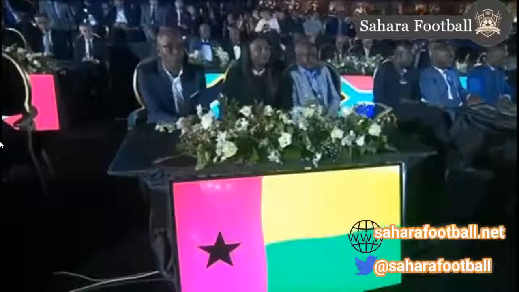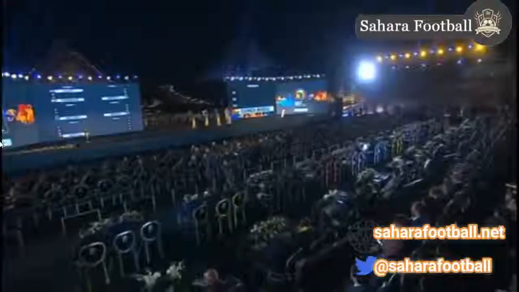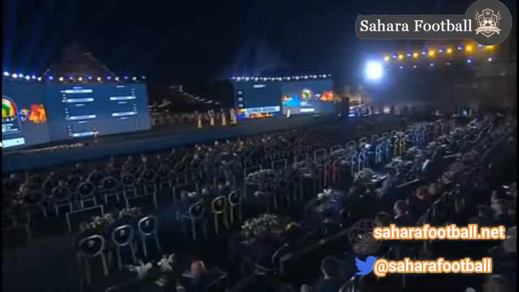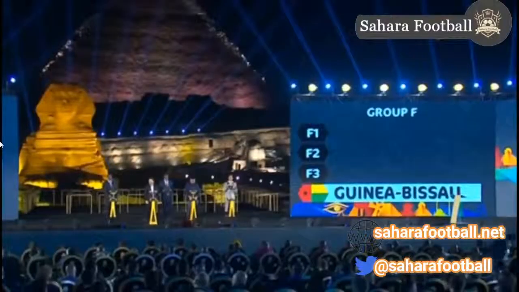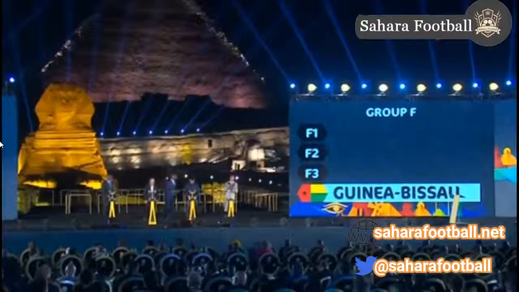Guinea-Bissau. Guinea-Bissau's Djurtus. Guinea-Bissau made their debut in 2017 in Gabon after several unsuccessful attempts. They confirmed their status as a rising force in African football with successive qualification, topping the group along the road.